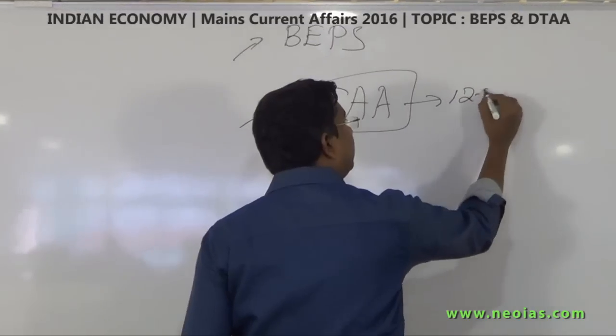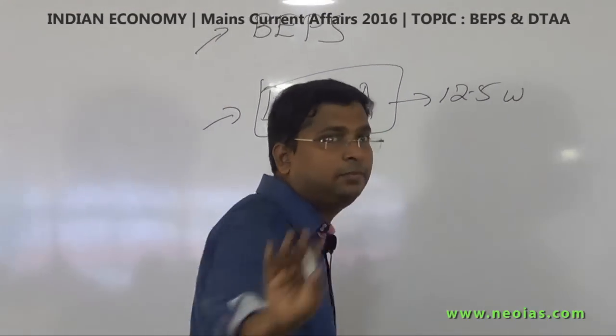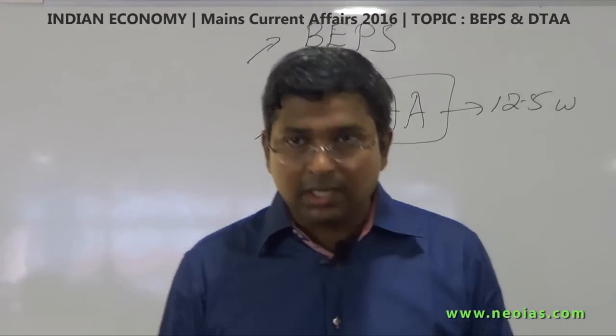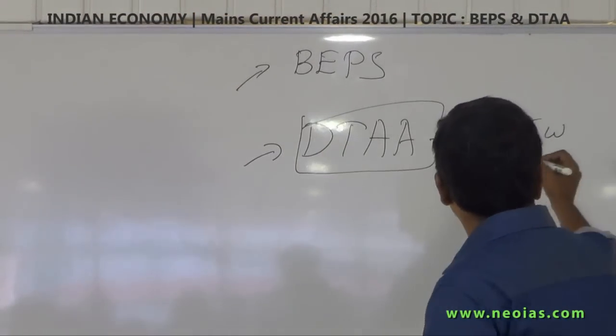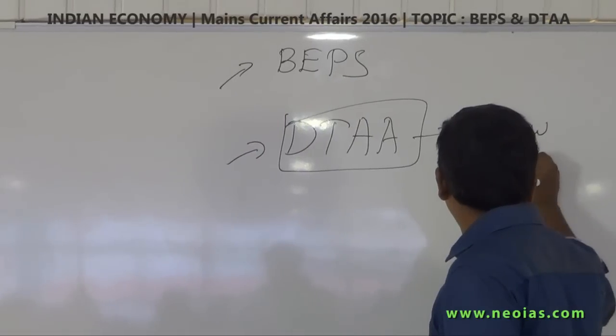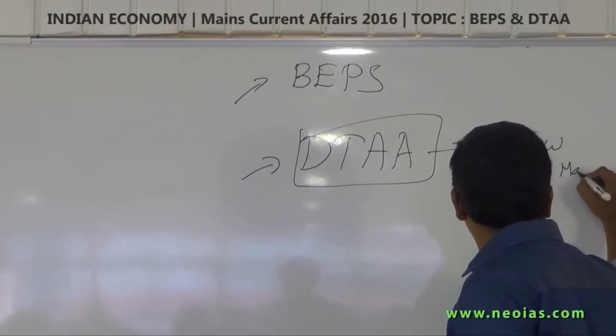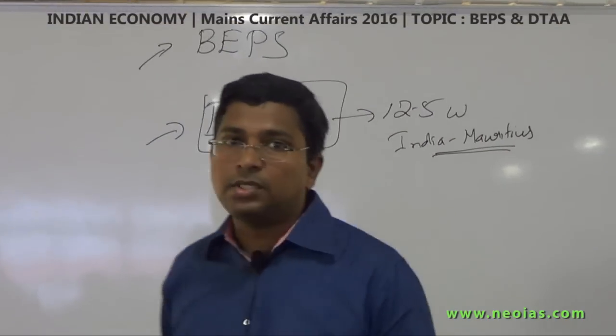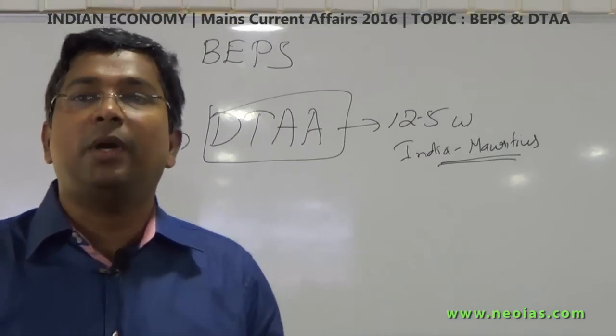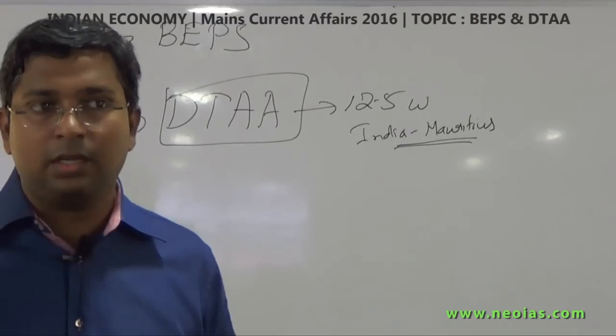12.5 marks for you. Sure. Whatever happens, it will come. So ensure that after today's class, you submit your answers, and it will be on India Mauritius. You have the model question there. You will get a question on India Mauritius double taxation avoidance agreement, but you need to take extra inputs from